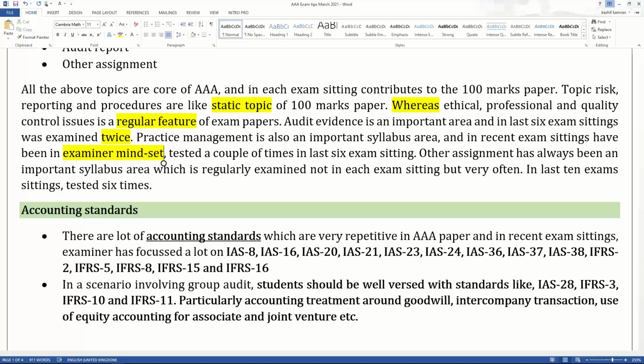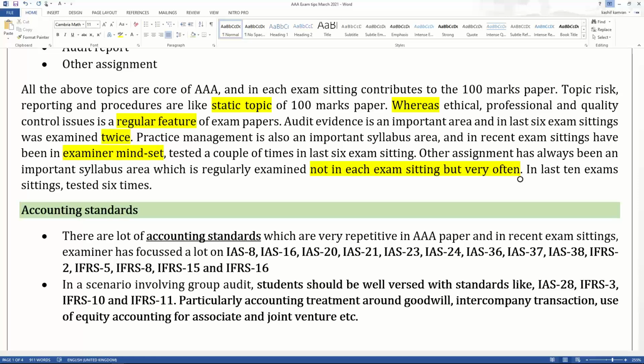Other assignments have always been an important syllabus area which is regularly examined, not in each exam sitting, but very often. So does other assignments come in every exam sitting? No, not in every exam sitting, but very often. When you look at the past papers, the last 10 exam sittings, it has been tested 6 times. So that's quite a good ratio, quite a good probability for other assignments.